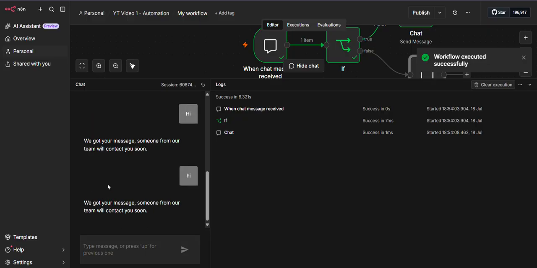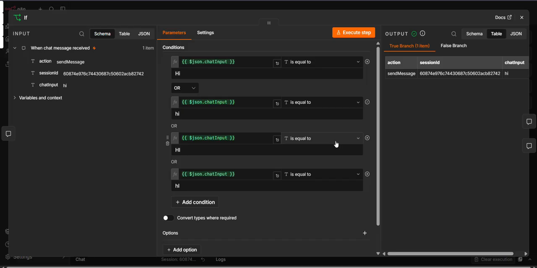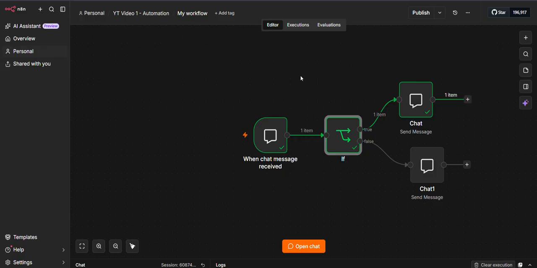Okay, so I again got this message because I created the condition that if the message says hi, whether it's in lowercase, uppercase, or camel case, right? If it is any of these, then go to this true branch. Otherwise, by default, it will fall on this false branch. So this is about n8n's interface.